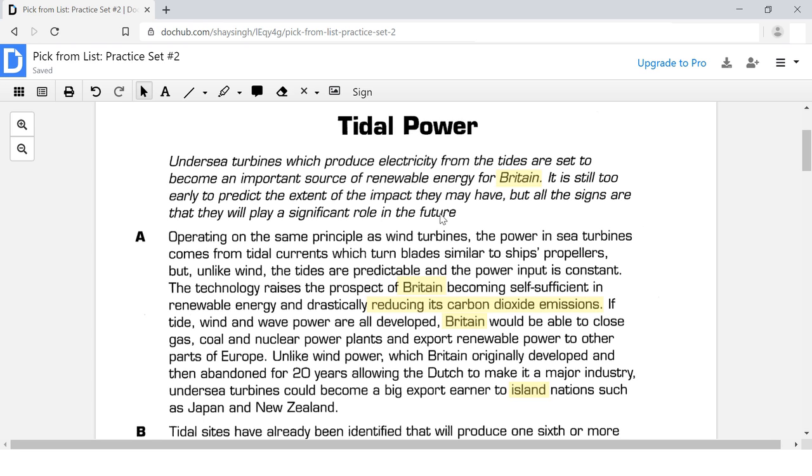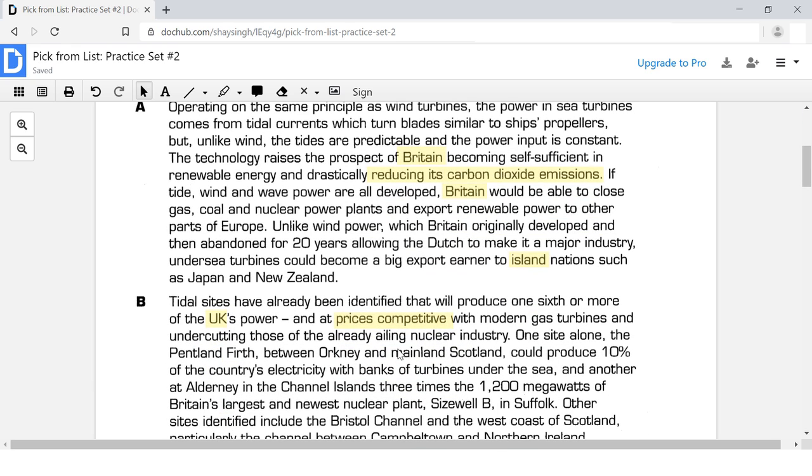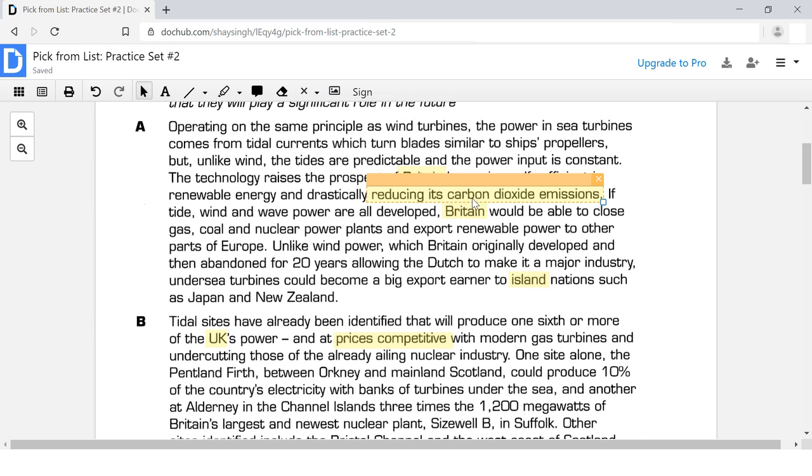So this is a good place to start, and what I'm going to do is begin with maybe not Britain, because the word Britain appears several times. So I don't want to start there because this might take up too much time. I will instead start with this keyword here, carbon dioxide emissions. And that was synonym language for air pollution. So let's read around this area. It says, the technology raises the prospect of Britain becoming self-sufficient in renewable energy and drastically reducing its carbon dioxide emissions. So we're talking about reducing air pollution.